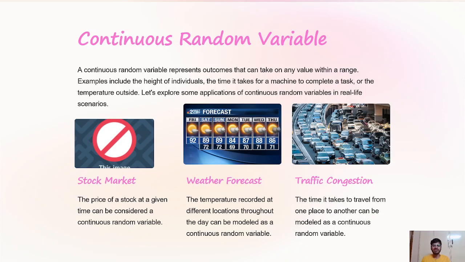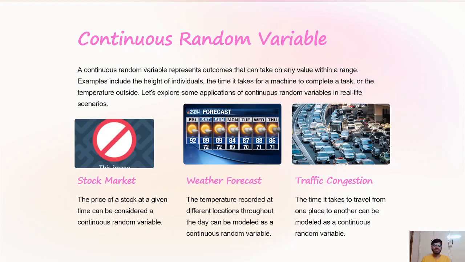Then we have the continuous random variable. A continuous random variable represents outcomes that can take on any value within a range. Examples include the height of individuals, the time it takes for a machine to complete a task, or the temperature outside. Let's explore some applications of continuous random variables in real life scenarios.